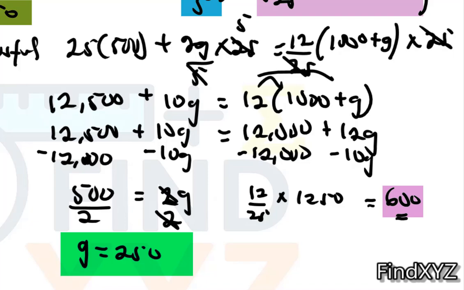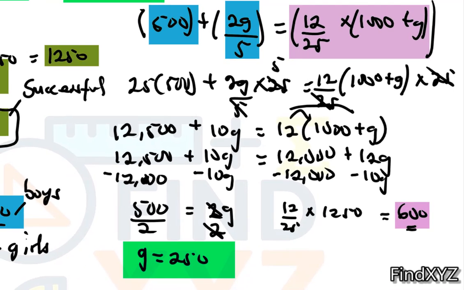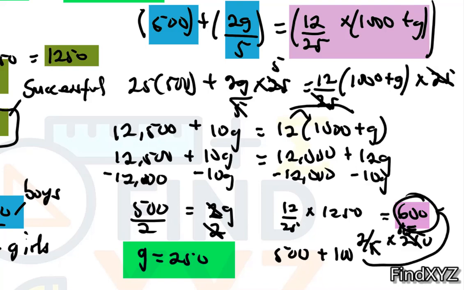But let's look at the components. How many boys were part of this 600? We know that 50% of the boys. So the boys is 500 and the girls is 2 over 5 of the girls. And we know that the girls are 250. So if we do 2 out of 5 of 250, 5 divides 25, that will give us 5. Then we add a 0. Then 50 times 2 will give us 100. So when you put 500 and 100 together, we'll get our 600, which represents the number of successful candidates in WASSCE 2025. It means that we have a valid solution.